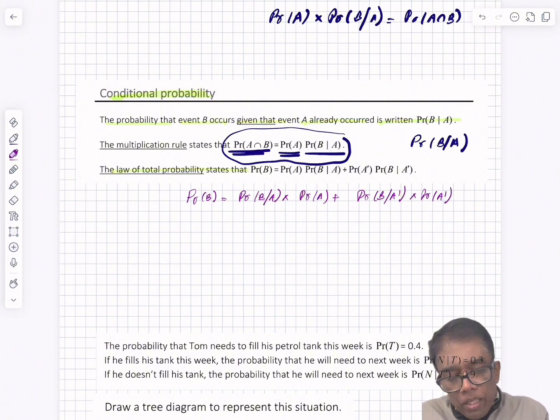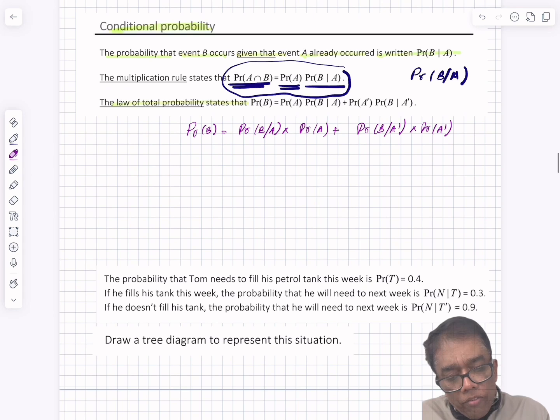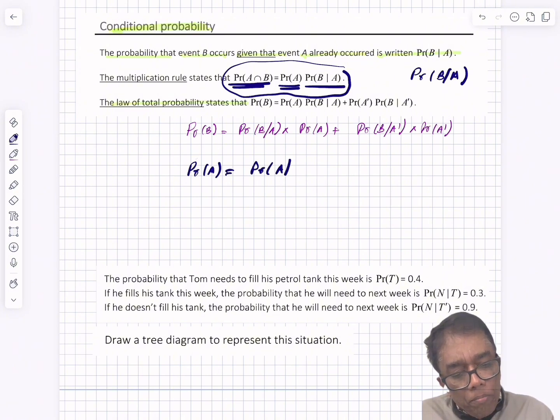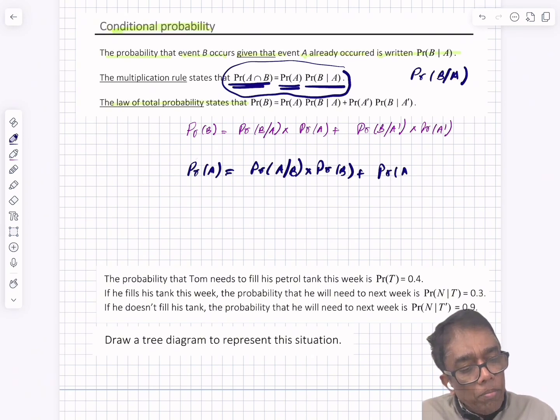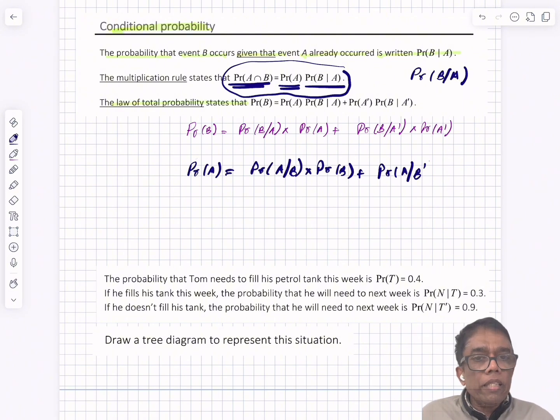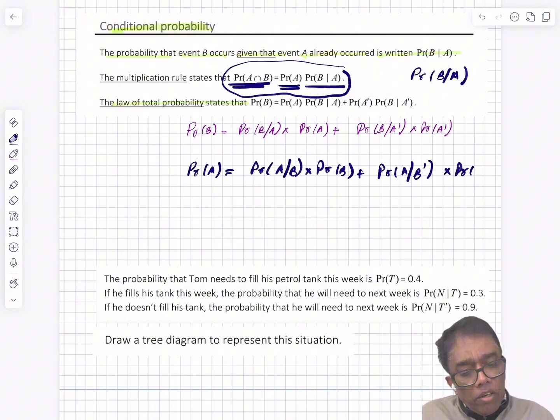Or if you want to write the probability of A, it is the probability of A given B times the probability of B plus the probability of A given B dash times the probability of B dash. This is called the law of total probability.